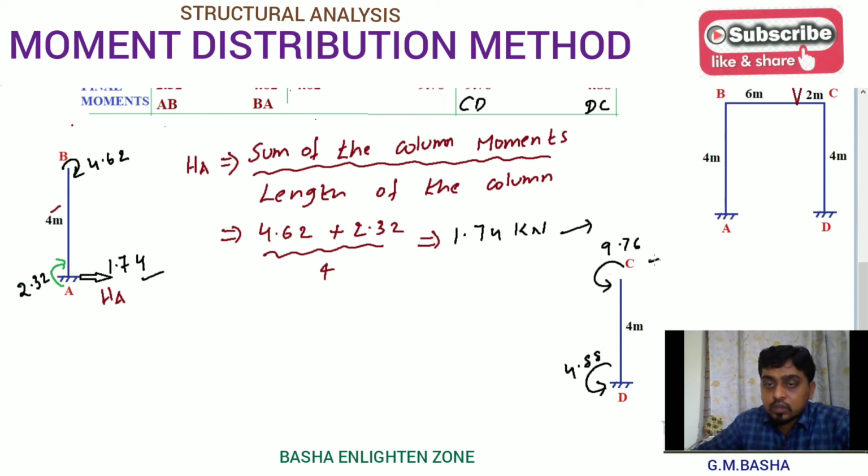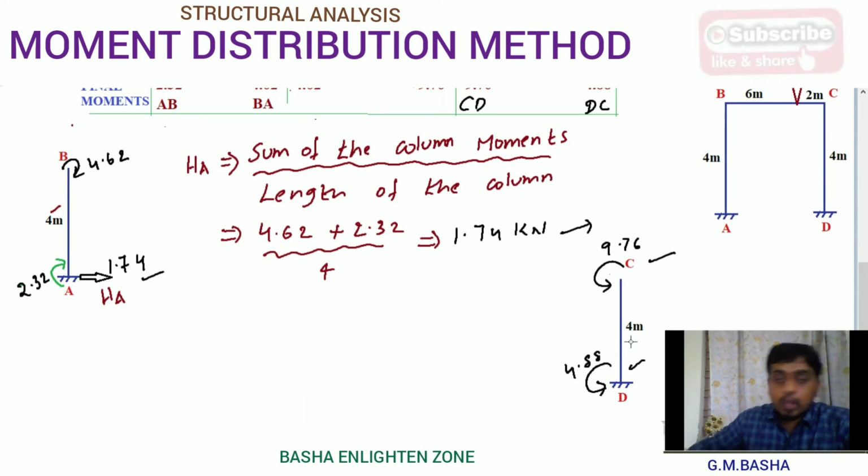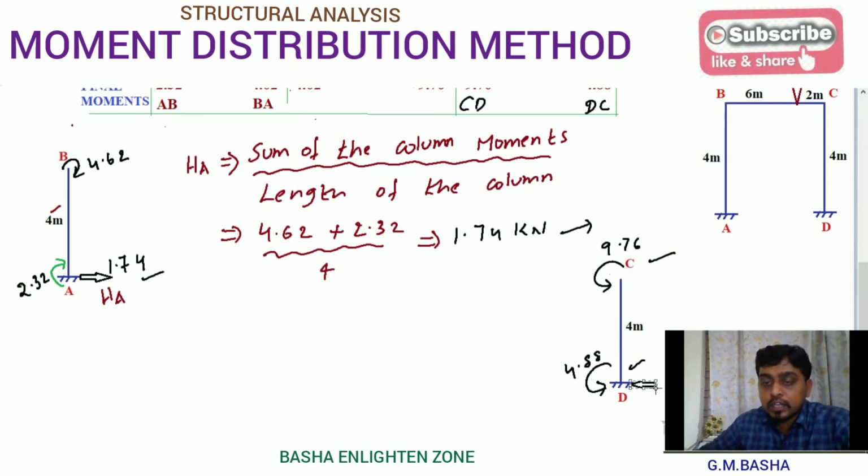So for here this one 9.76 and here this one 4.88, and again I am assuming the direction of that particular force. This time I am assuming the direction like this.